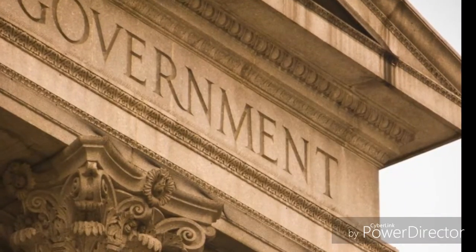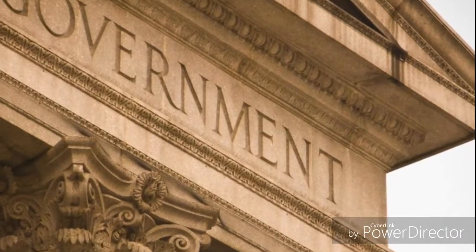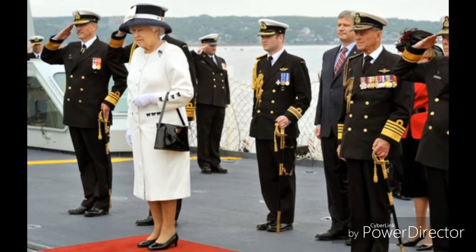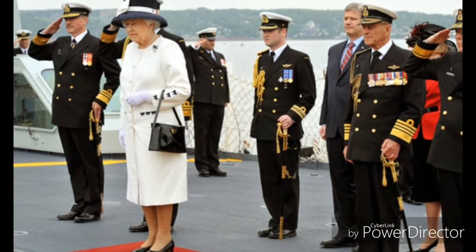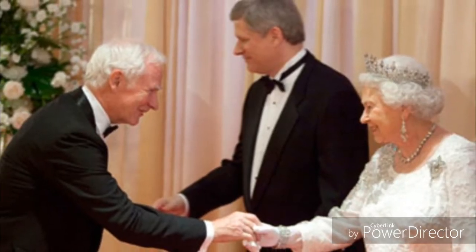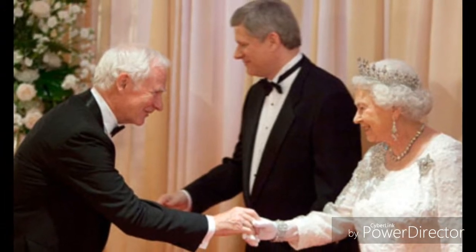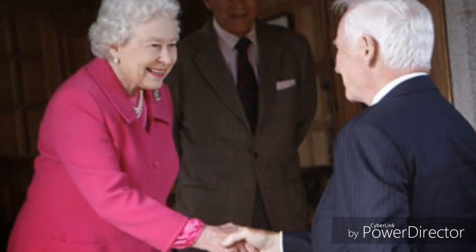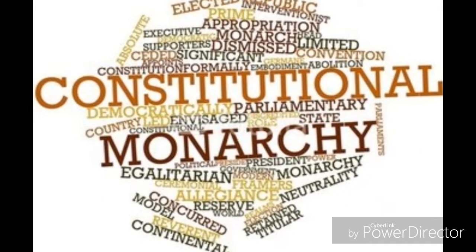In Canada, we declare that the executive government and authority of and over Canada will always be vested in her. The Queen is said to be the head of Canada's Parliament and the Commander-in-Chief of the Canadian Armed Forces. The Queen of Canada has a duty to appoint a Governor-General who acts at the federal level for her. The appointed Governor-General then appoints a Lieutenant Governor in each of Canada's provinces. Canada is known as a constitutional monarchy.